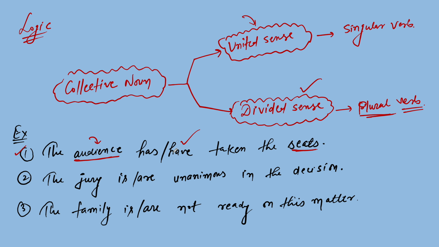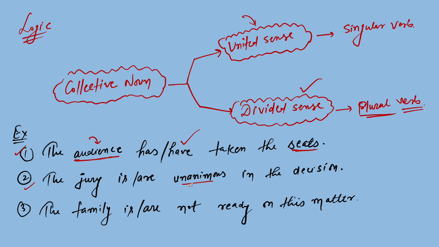It means all the people who are called audience have already taken their own seats, different seats. So because of that, we have put have. Is it correct?